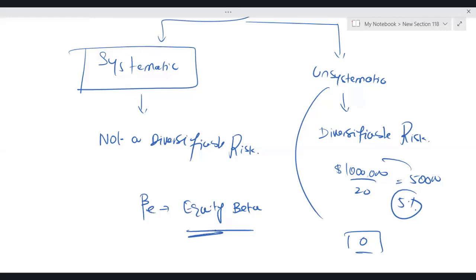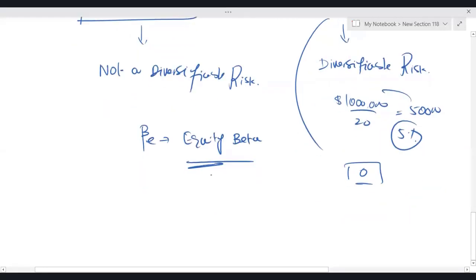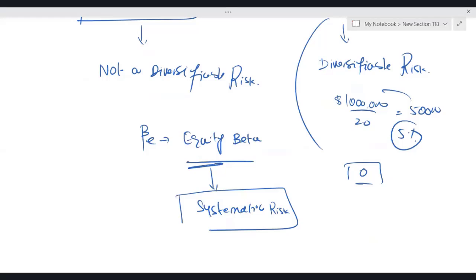Now, definitely equity beta is a measure of systematic risk, because in the capital asset pricing model we do not have unsystematic risk, because we assume that the investor has a well-diversified portfolio of investment. That is why unsystematic risk is 0. We are left with systematic risk. So basically, equity beta is a measure of systematic risk.